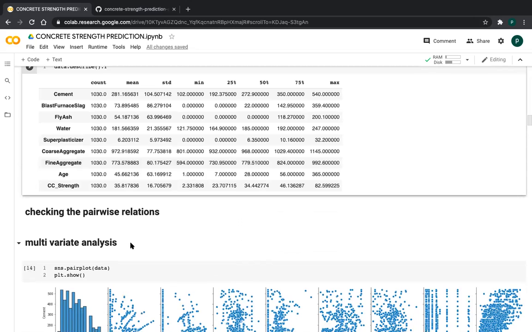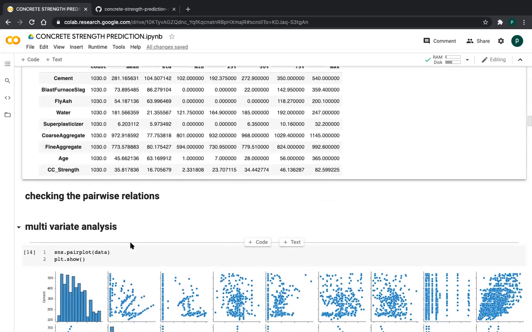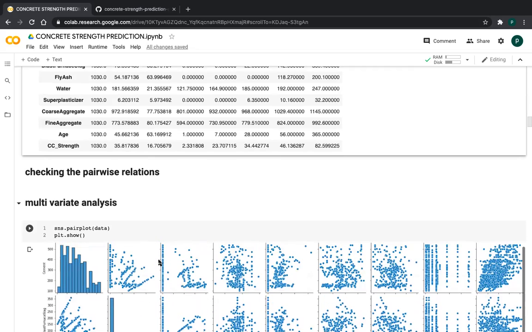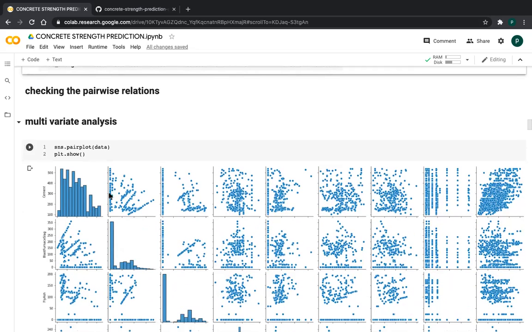To do this multivariate analysis, we have the Seaborn library. This is a very helpful library, friends. So in this Seaborn library, if you want to do multivariate analysis, use this method, pairplot, and give your data. And after this, you need to write plt.show. So it gives all the relations from one feature to another feature, friends.